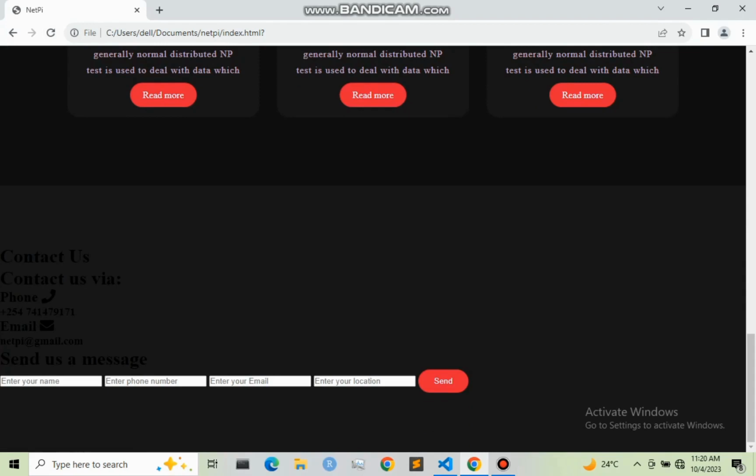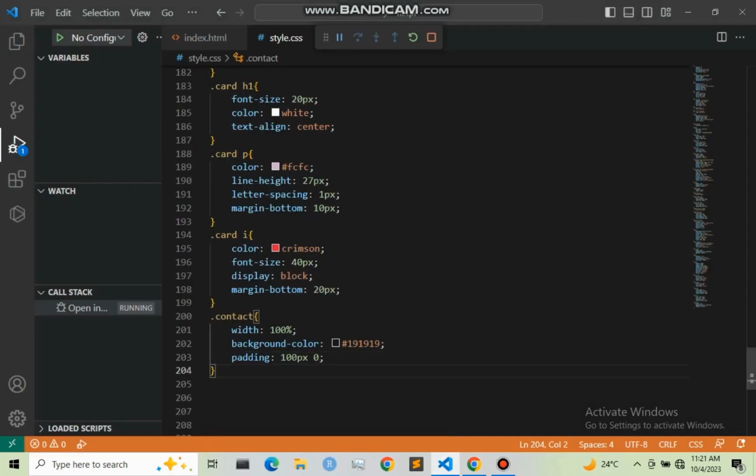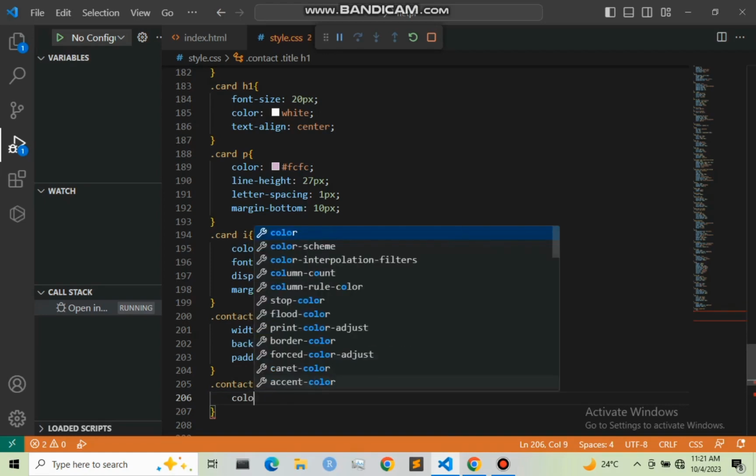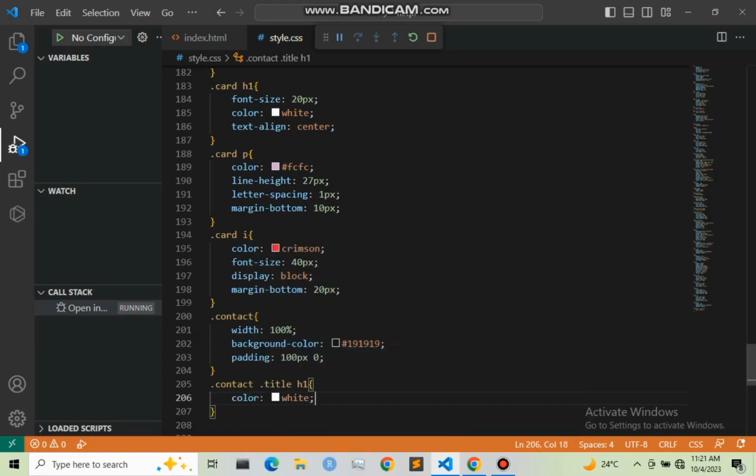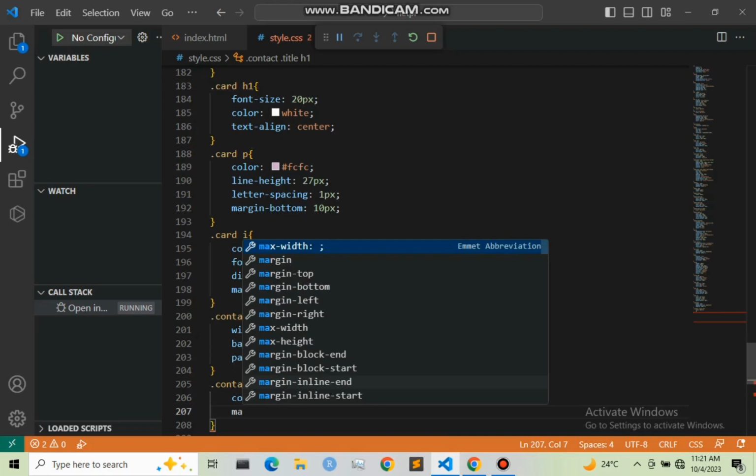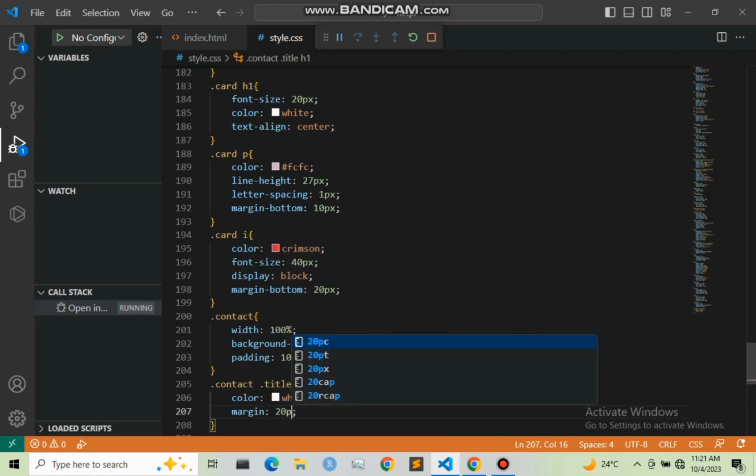Our contact section. So let us start by designing our title, this title right here, which was under .title, then h1. That is .contact .title h1. Then I'm going to give it a color of white, and margin from top and bottom to be 20 pixels, then left and right to be auto.